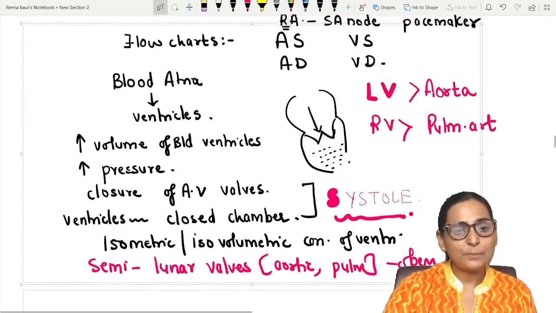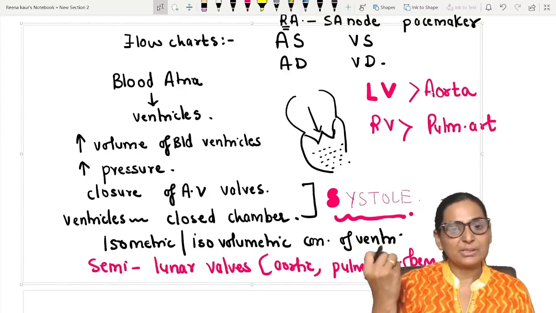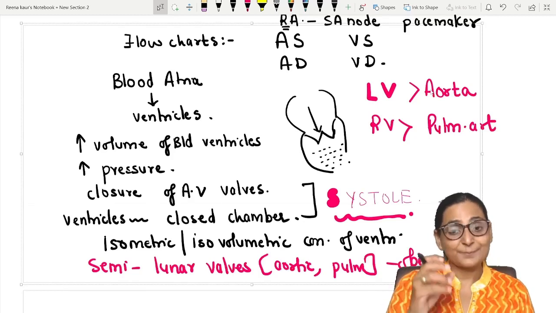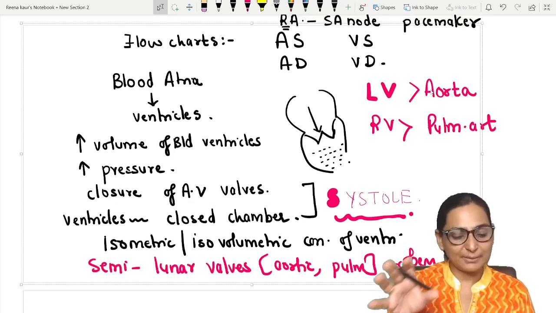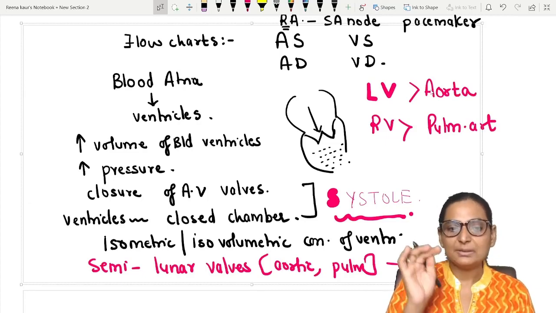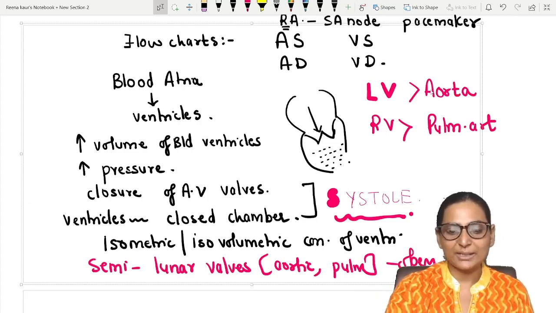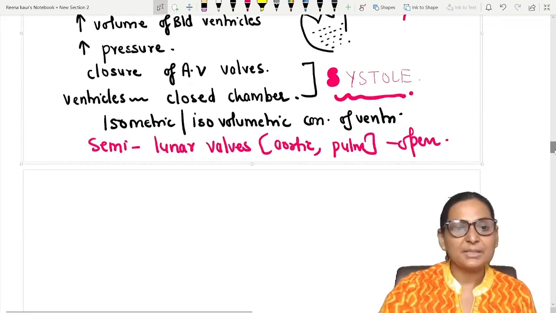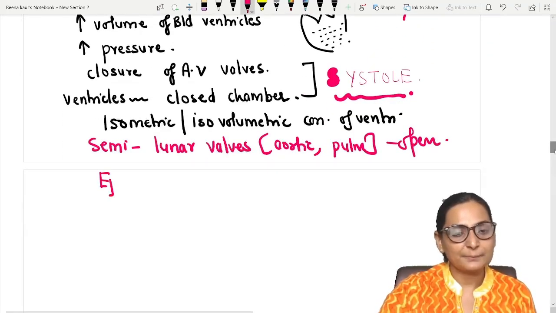Got it? So the ventricles were filled with blood, the pressure rises, the pressure becomes more than that of the aorta and the pulmonary artery, and that results in the opening of the semilunar valves, that is the aortic and the pulmonary valves, and that results in the ejection of the blood.